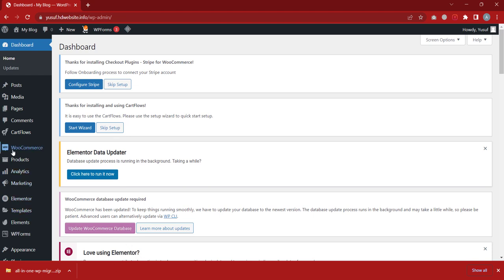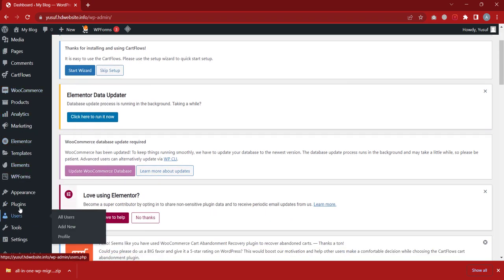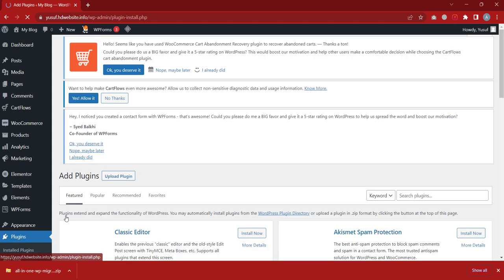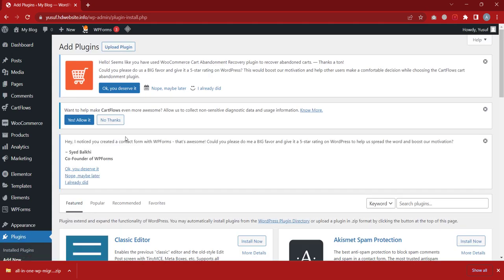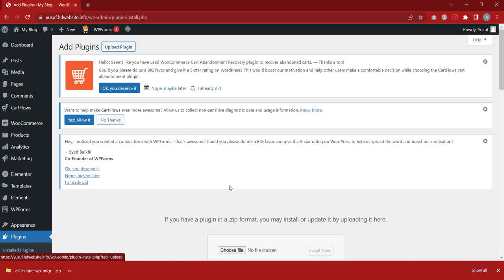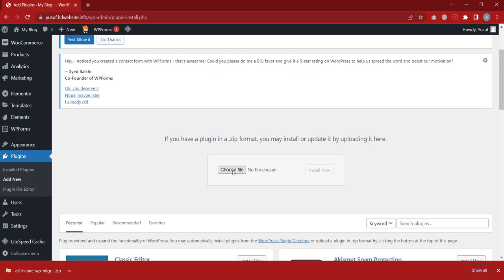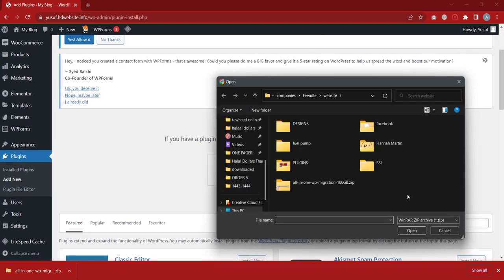So just the way we know how to install plugins, we'll go to plugins and I'll click on add new. So once I'm there, I'm going to go to upload plugin, and it will ask me to choose a file. So I'll click on choose file. So the name of the plugin is all-in-one WP migration 100 GB.